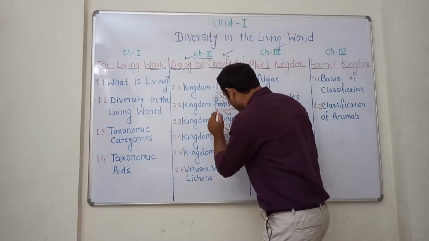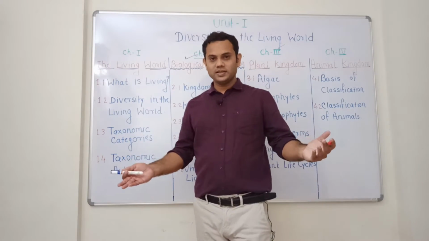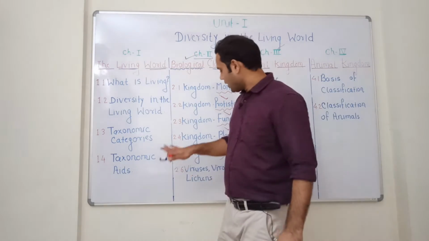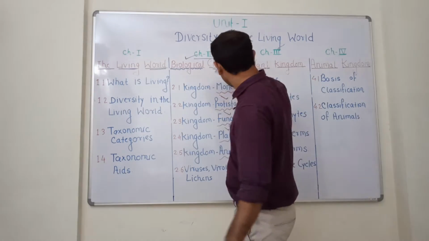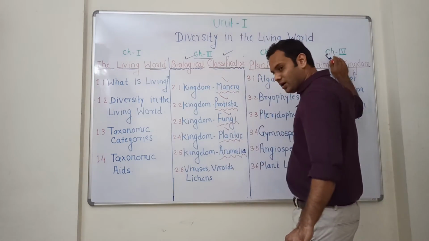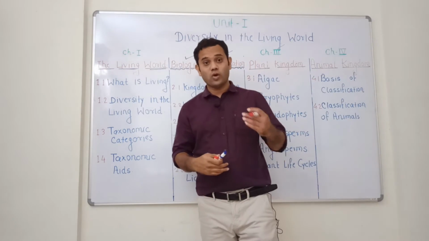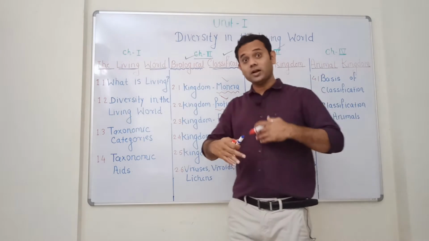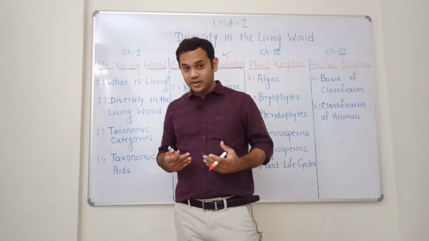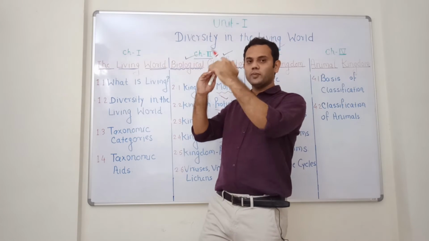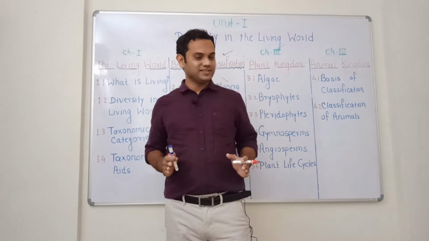Then the fourth one is Plantae, and obviously Plantae and Animalia, these two kingdoms are well discussed in chapter number 3rd and chapter number 4th. And the last one is viruses, viroids and lichens. So what are viruses? Whether they are living, non-living, or at the threshold of living. That will be a very interesting part.